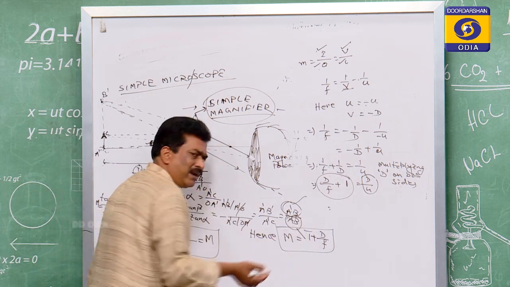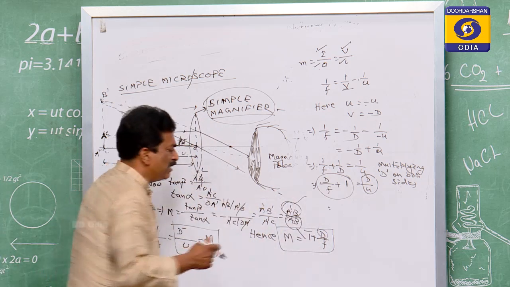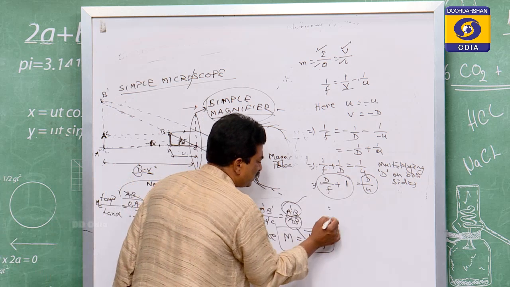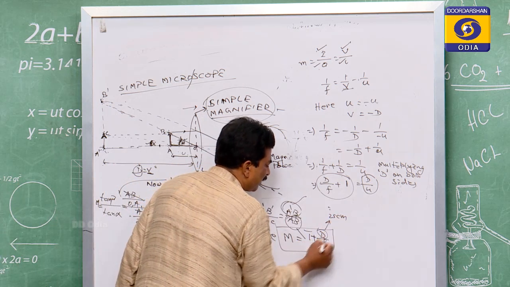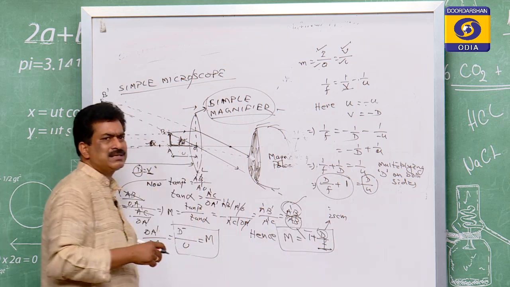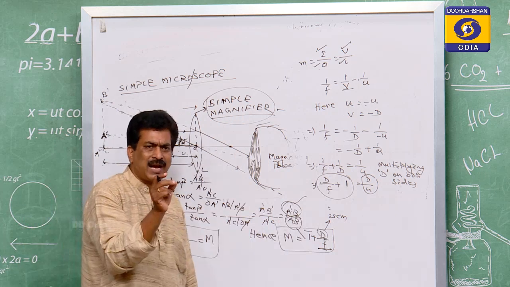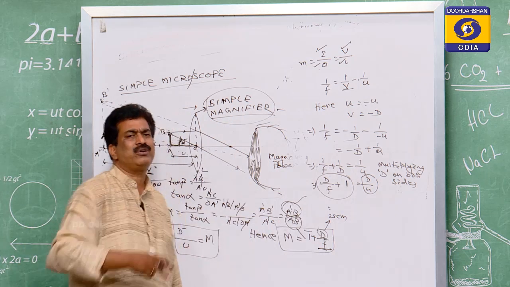1 is purely a number. D means the distance of distinct vision for the eye. So the eye's distance of distinct vision is 25 centimeter. And if we know the focal length of the lens, according to that you can say that if the object is of this height, it can be magnified to that height.